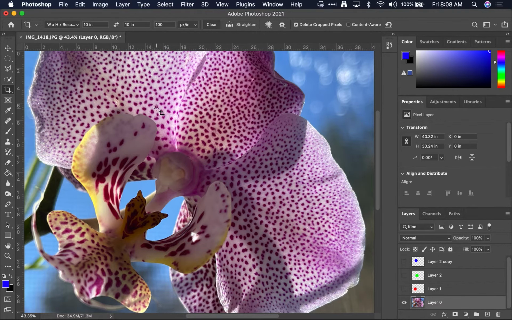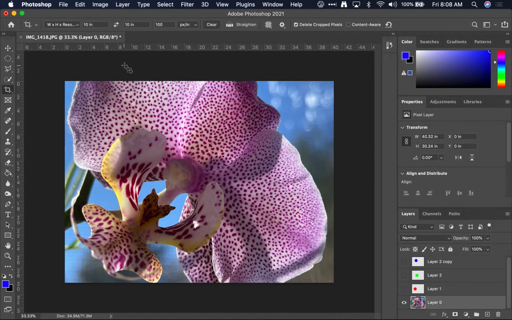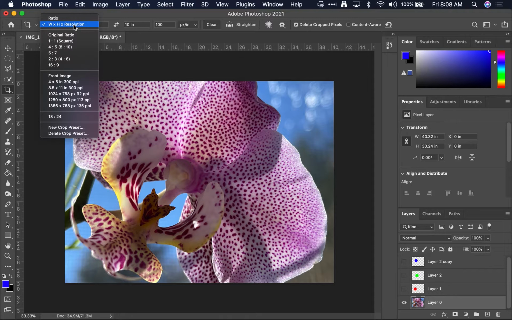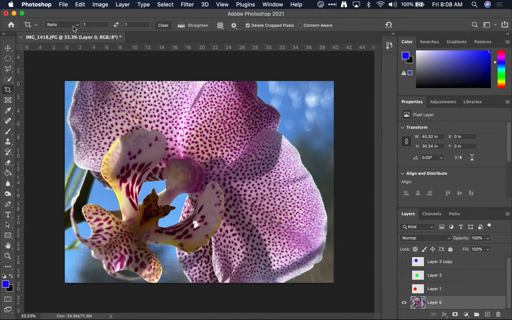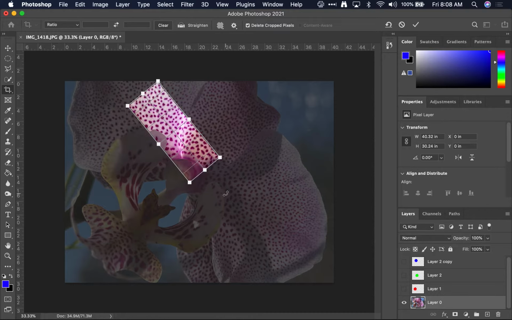I'm going to zoom out, command minus. I've already given you the dimensions that I want this image to be. I would like it to be 1,000 pixels by 1,000 pixels, at a resolution of 100, although that is not as important. But if I were to look at this context sensitive bar, normally it's set to ratio, right? And normally this is cleared. That means that if you did do a crop, and you can kind of see right here, I'm cropping it. I'm going to escape that.